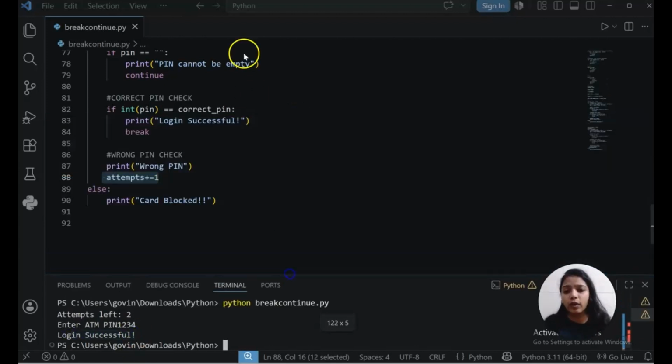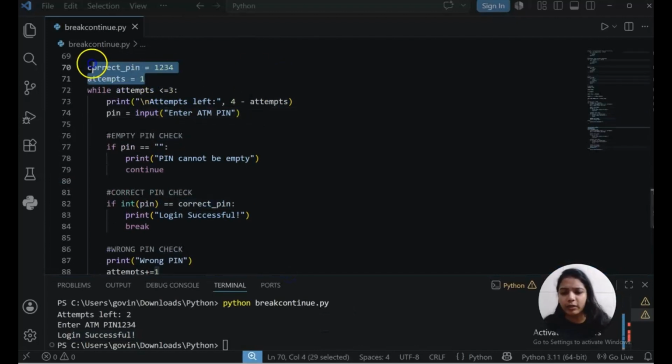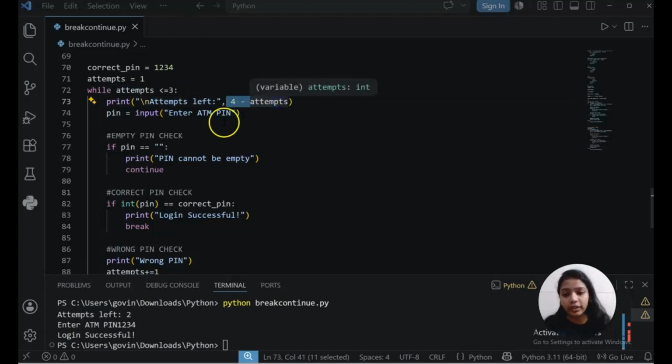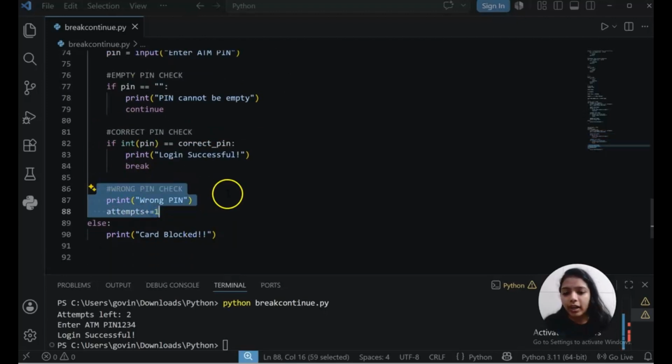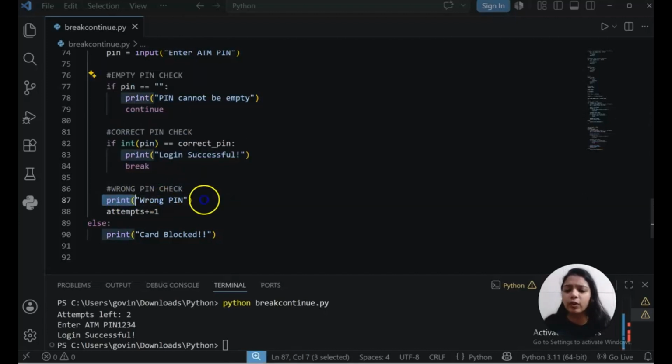Let's understand it. What we did here: I have the correct pin, attempt equals 1, while attempt is less than or equal to 3. So 1 is less than or equal to 3, yes, condition true. It will say 4 minus 1, 3. It will ask for the pin. It will check the empty condition, the correct pin condition, then the wrong pin. If these two conditions are false, obviously it will go here.